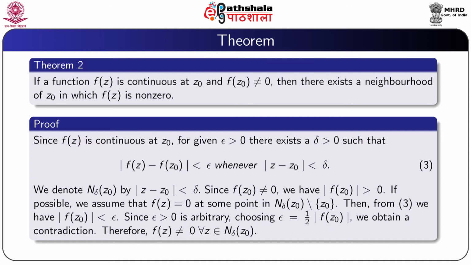Since epsilon greater than 0 is arbitrary, choosing epsilon equal to half modulus f(z0), we obtain a contradiction. Therefore, we can say that f(z) is not 0 for all z belonging to N delta(z0).